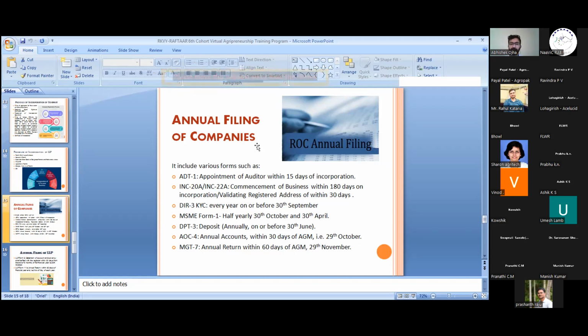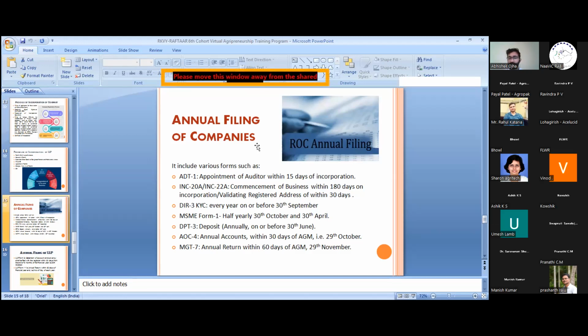Okay, next is the deposit form, DPT3. It is an annual form which is to be filed by every company. If you have zero deposit, then also it is recommended to file this form. These include all the amounts which are considered as a deposit. It includes the loans and other kinds of liabilities which the company took from a bank or any other institution, or from a person who can be a normal person also. They have taken the amount, then they have to provide the whole particulars of that deposit.